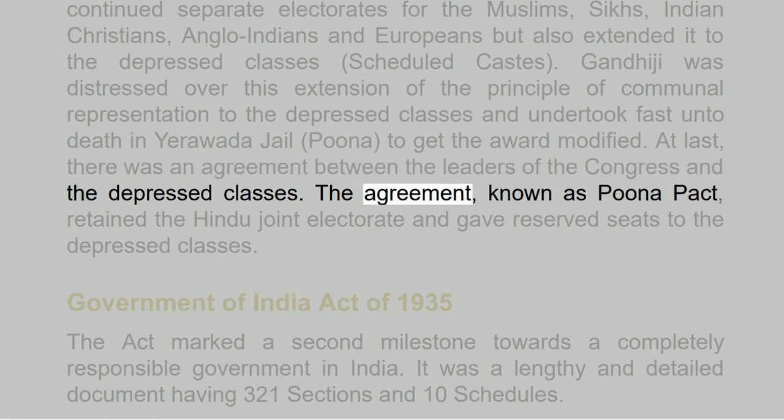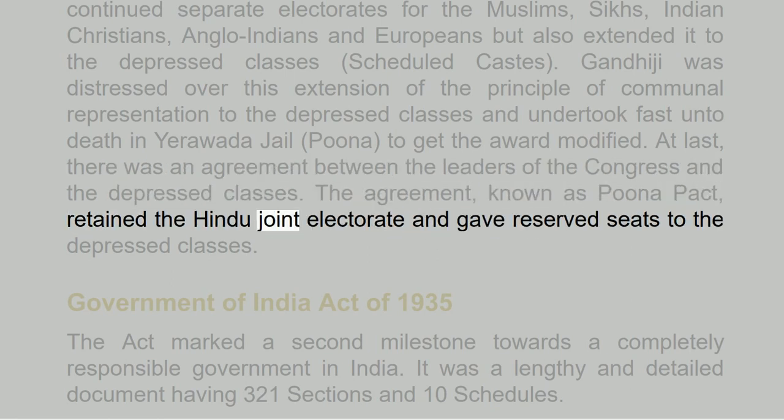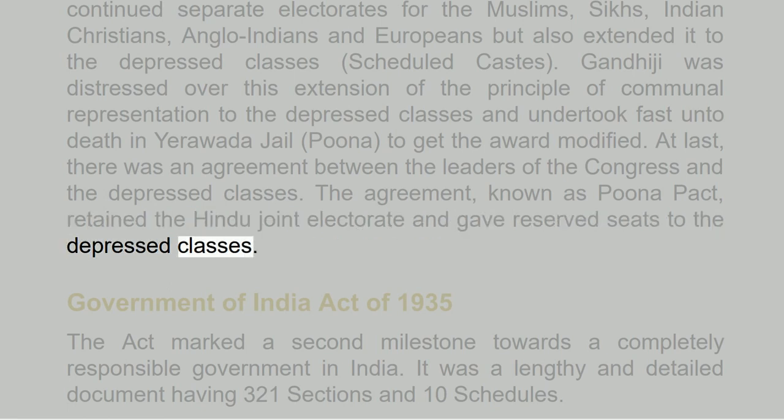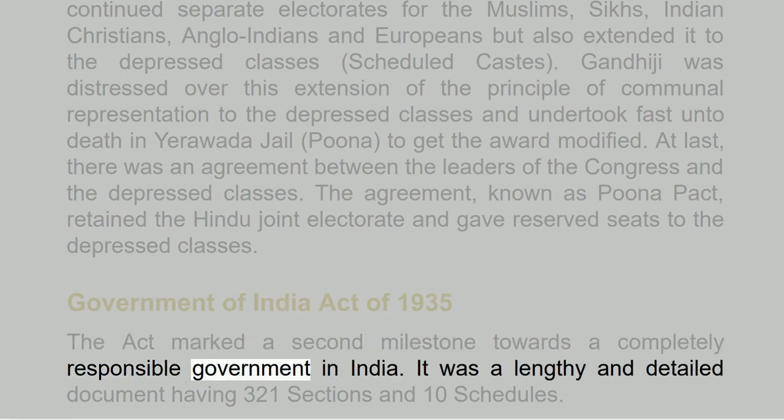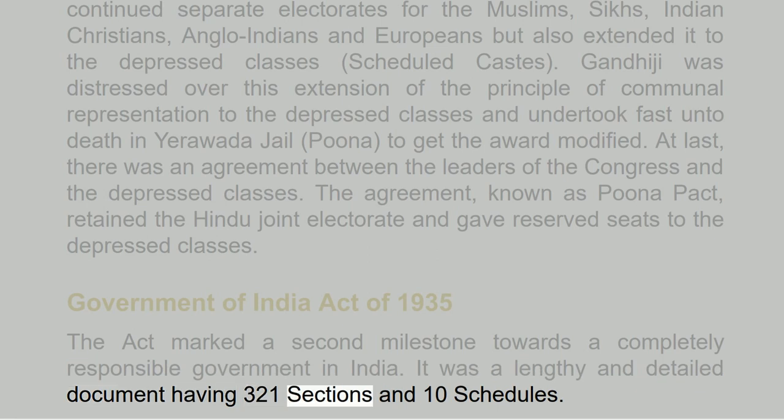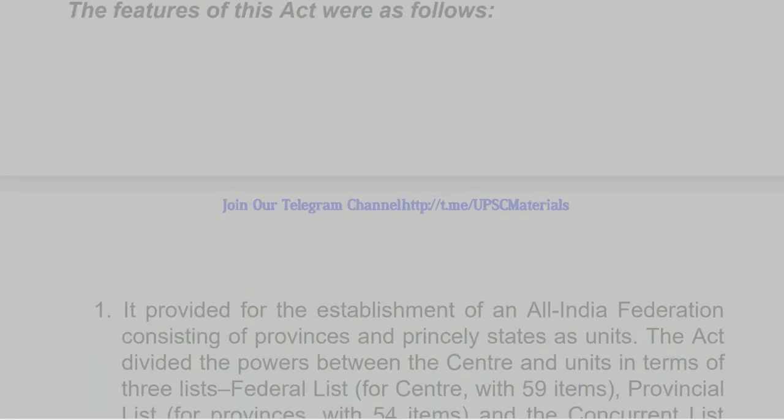The agreement, known as Pune Pact, retained the Hindu joint electorate and gave reserved seats to the depressed classes. Government of India Act of 1935. The Act marked a second milestone towards a completely responsible government in India. It was a lengthy and detailed document having 321 sections and 10 schedules. The features of this Act were as follows.